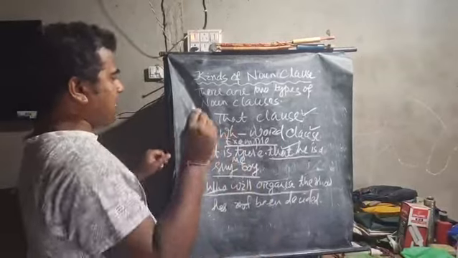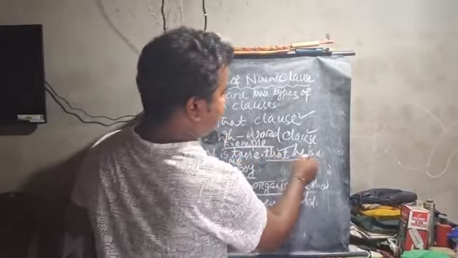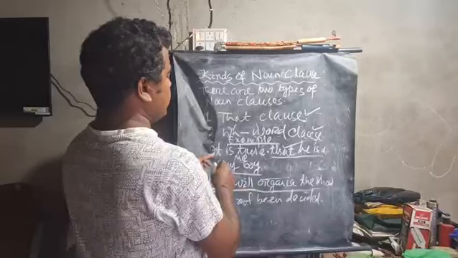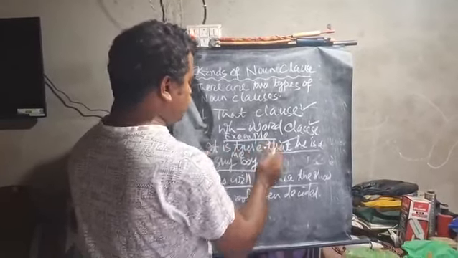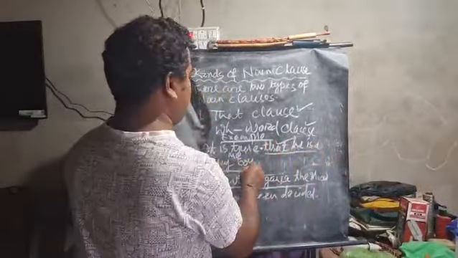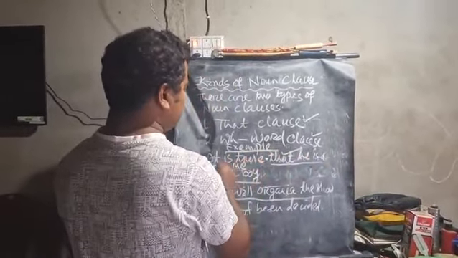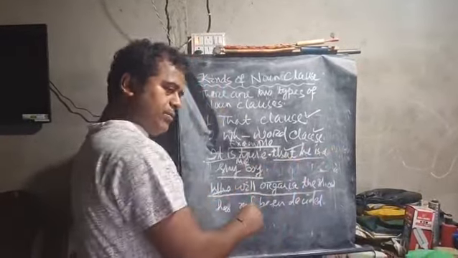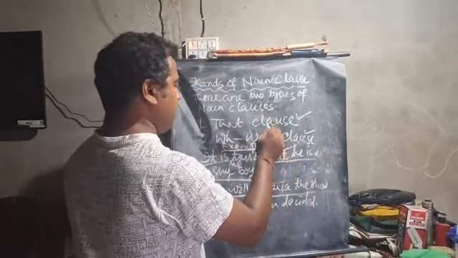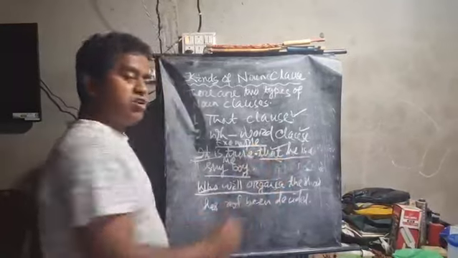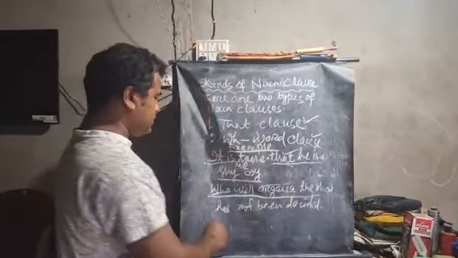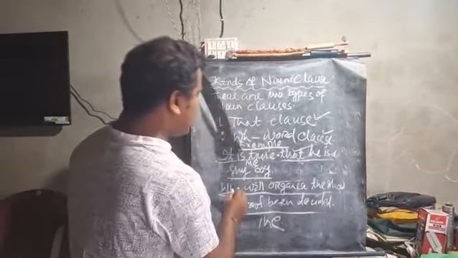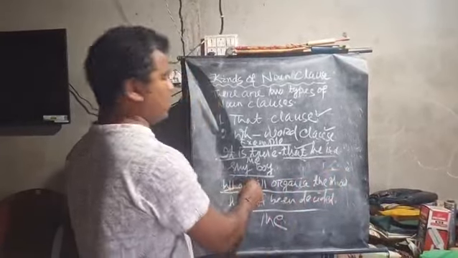When I say it is true that he is a shy boy, at the same time there are two clauses. It is true is one clause. He is a shy boy is another clause. It is true is the main clause, and that he is a shy boy is the subordinate clause. This subordinate clause functions as the noun clause, and because it begins with that, you call it the that clause. Likewise, it has not been decided is the main clause. Who will organize the show is the WH word clause.